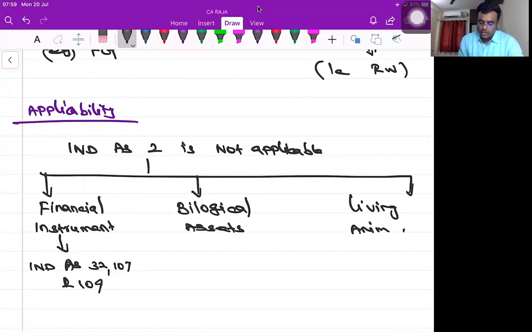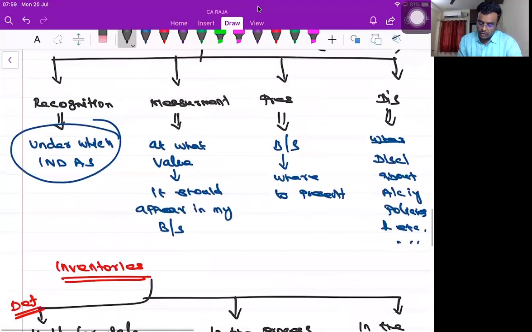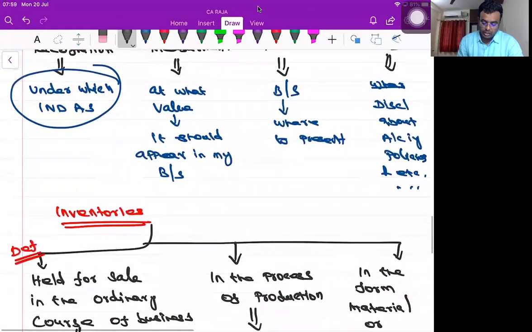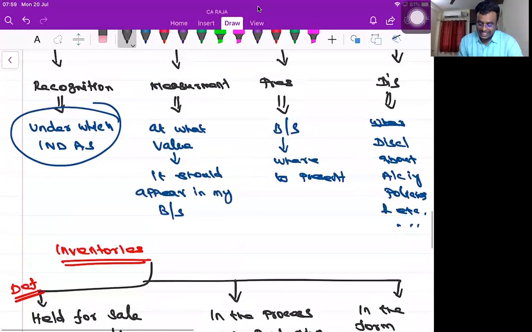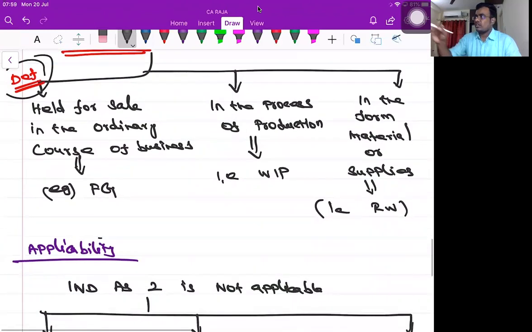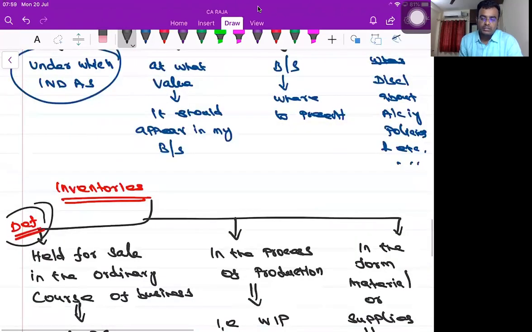Yes, sir. So, as I said, all accounting standards deal with four areas: recognition, measurement, presentation, disclosure. We have successfully covered the recognition part, correct? The definition becomes recognition, and applicability, where this standard is not applicable for certain items, both are commonly termed recognition.